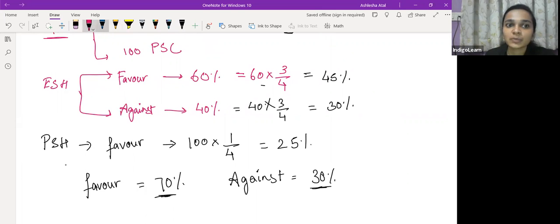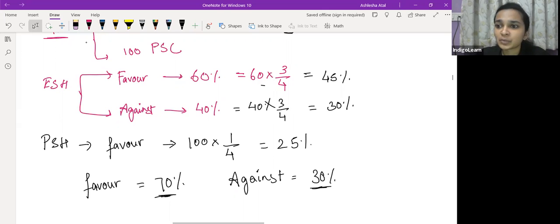The resolution will not be passed because it is a winding up resolution, a special resolution is required, and in favor there is only 70%. So the resolution will not be passed. If it had been a case of an ordinary resolution, the resolution would have passed, but since it is a resolution for winding up, a special resolution is required, and the requisite votes in favor are only 70% here, required is 75%, so here the resolution will not pass. Is this clear? Have you all understood this? How proportionate calculation is done, wherein on a resolution both equity shareholders as well as preference shareholders have a right to vote? Did everyone understand?